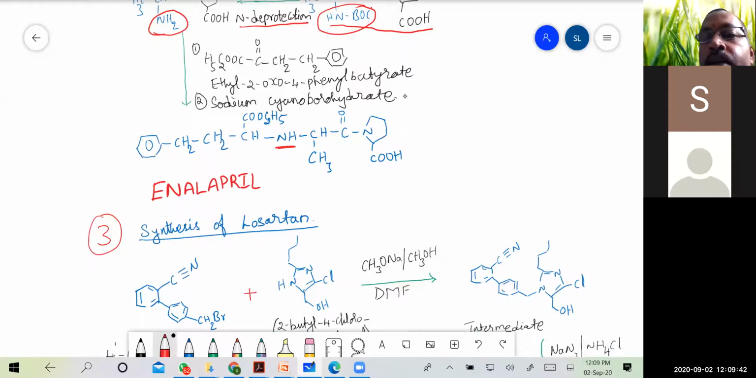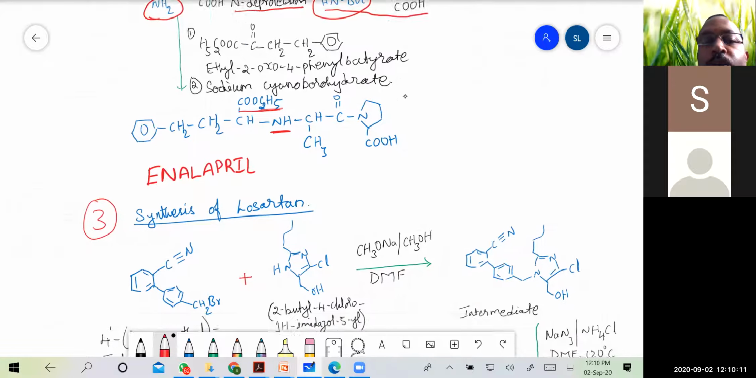So enalapril is a prodrug. We know that the ester, the COOC2H5 group, has made this enalapril a prodrug. So if you have the hydrolyzed product of this ester, then you will call it enalaprilat, which is the active form of enalapril.